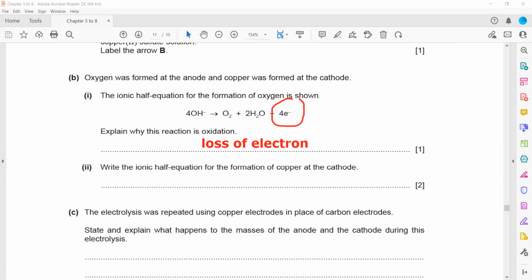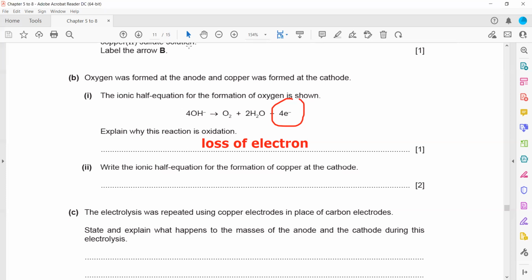But better, whenever a question is related to oxidation or reduction, try to write the definition in terms of electrons. Oxidation is a loss of electron and reduction is the gain of electron. Because due to loss or gain of electron, there will be a change in oxidation number. So change in oxidation number also depends on the loss or gain of electron. So the standard definition of oxidation is a loss of electron and reduction is a gain of electron.